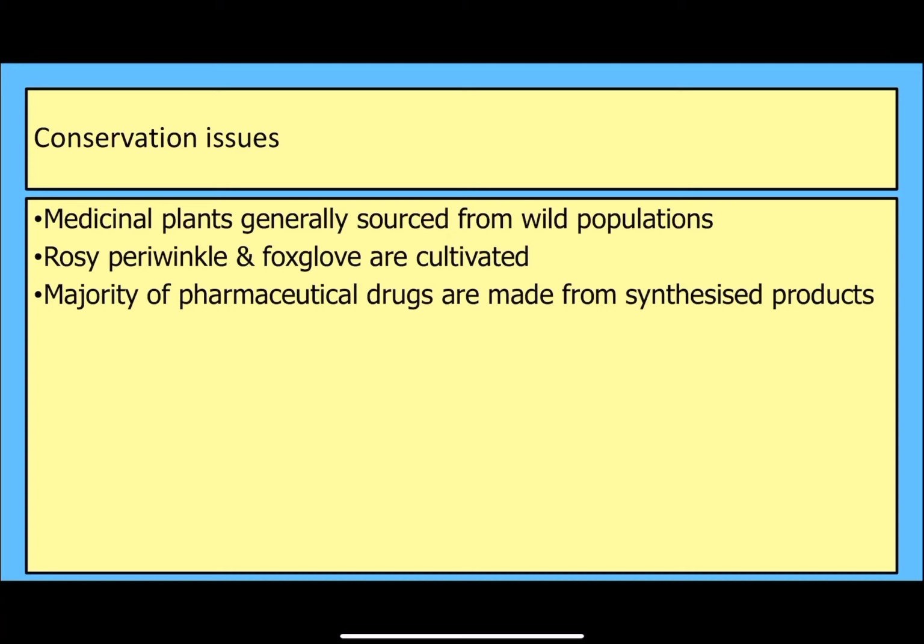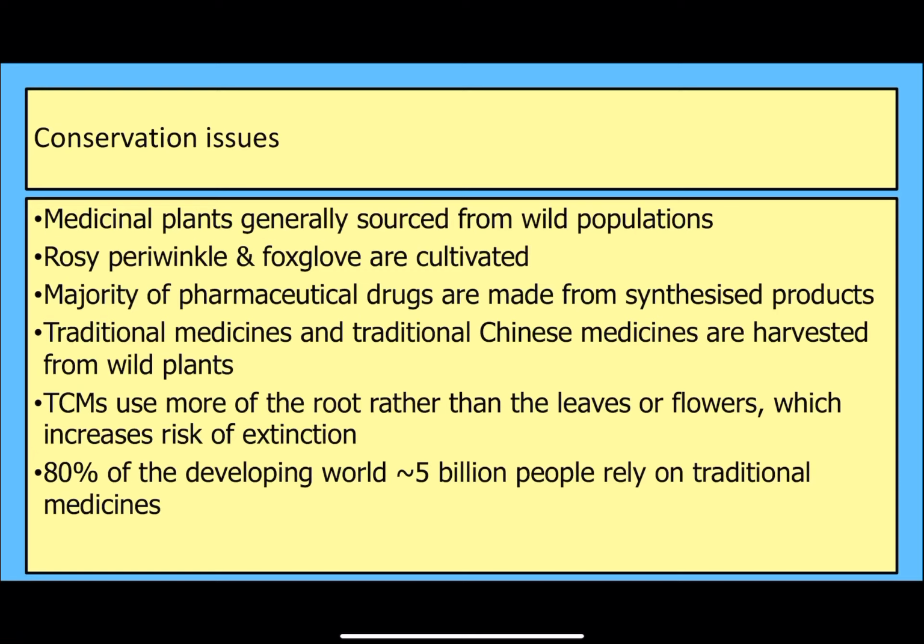This is quite significant in terms of the number of people using it, because the majority of the developing world, talking about 5 billion people, are relying on these traditional medicines. Whilst we in the UK possibly don't see traditional medicines as a significant product, on a global scale many people do use traditional medicines, and it's their main source of medicine. So there's a huge demand for these sorts of products.